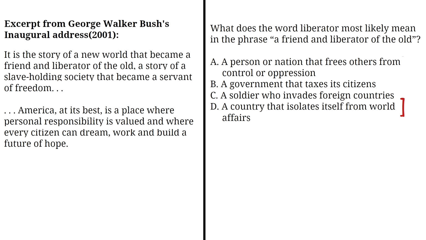Option D says, a country that isolates itself from world affairs. That's also incorrect. A liberator is active in helping others achieve freedom. Liberators get involved in international events to fight oppression. On the contrary, a country that isolates itself avoids involvement in global conflicts or alliances. It stays neutral or uninvolved and does not take action to free or support others. So the correct answer is A, a person or nation that frees others from control or oppression.